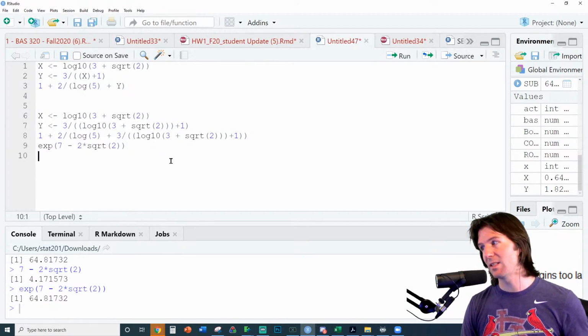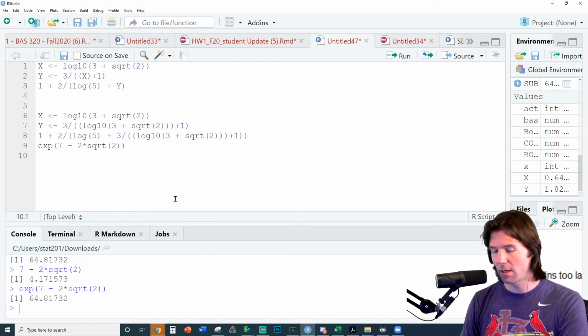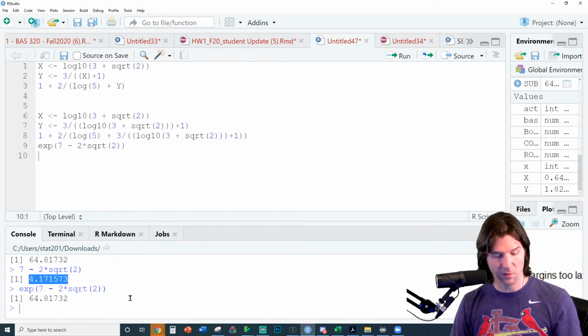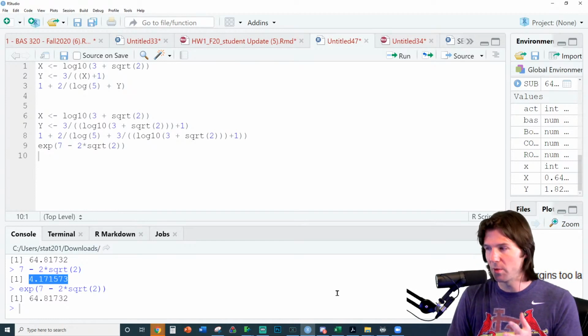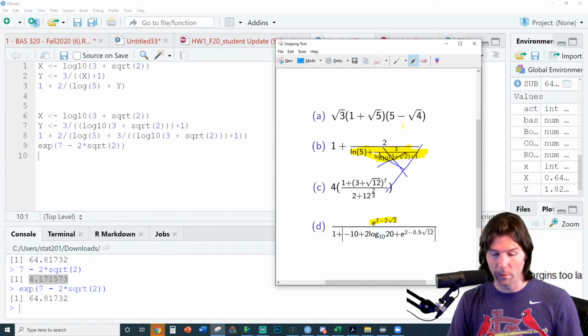Exp, oh, it's e raised to that. I was thinking log still. I was still in the log mindset. It's e raised to this right here. And e is a little more than 2, so we get something around 64, which is interesting because 64 is like multiples of 2s and 4s. So we've got that first part coded. That's exactly what we wanted to do.